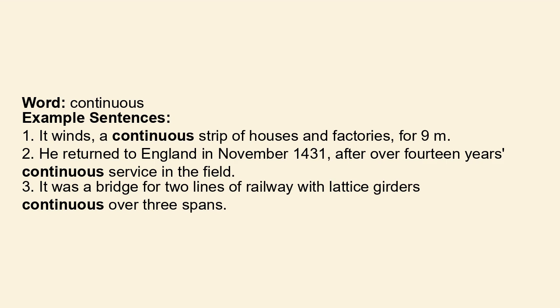Example sentences: it wins, a continuous strip of houses and factories, for 9m. He returned to England in November 1431, after over 14 years' continuous service in the field. It was a bridge for 2 lines of railway with lattice girders continuous over 3 spans.